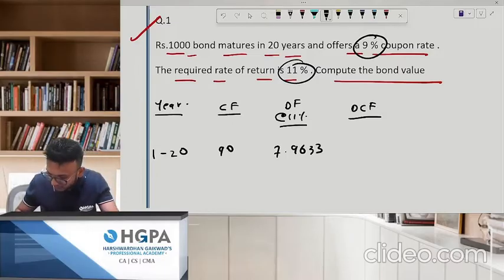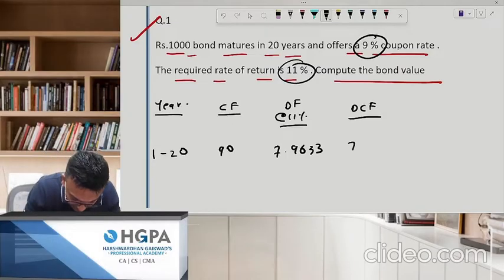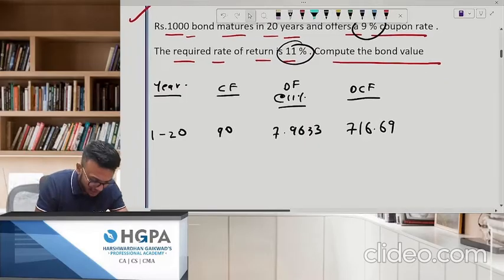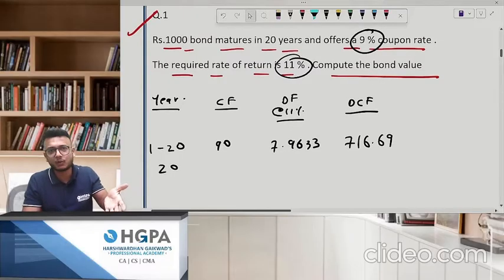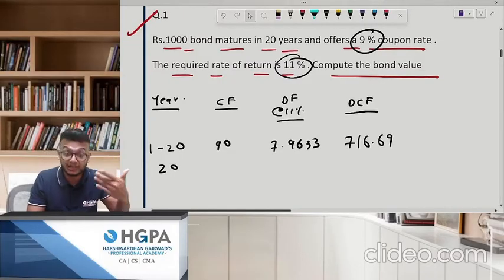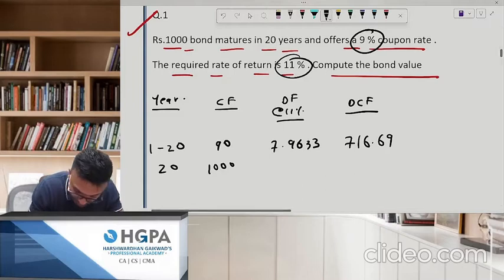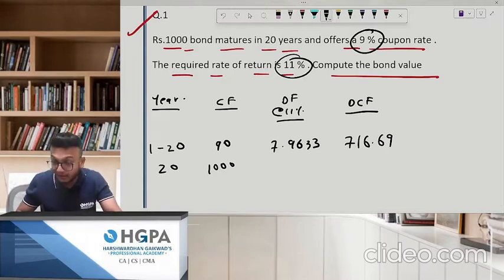7.9633. Okay. Into 90, how much are you getting? You're getting 716.69 approx. Okay. And in the 20th year, how much are you getting back? Nothing is mentioned in the question. That means it is at par. 1000 you're getting back. You have to tell me what is the discounting factor for the 20th year. 1 divided by 1.11.